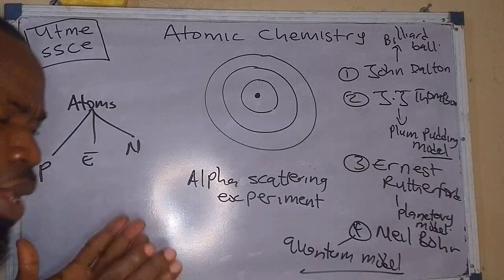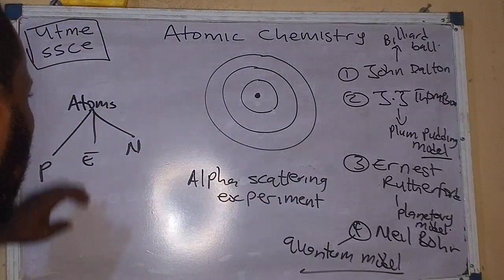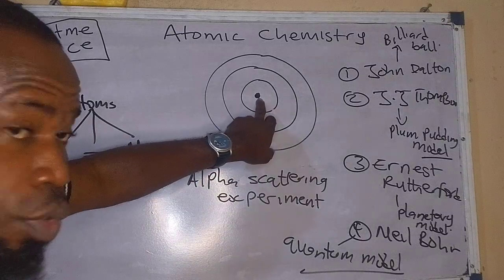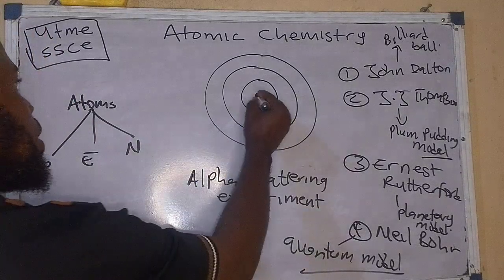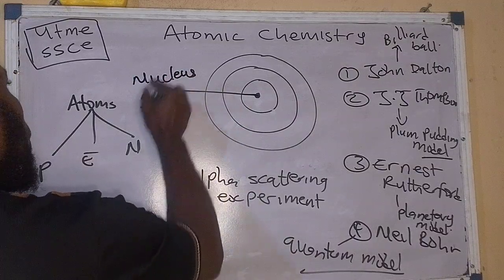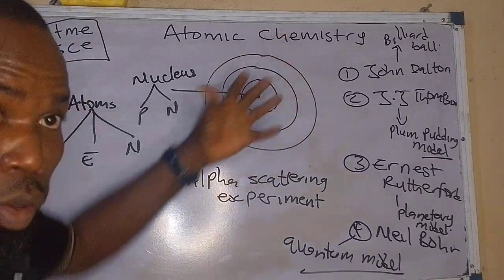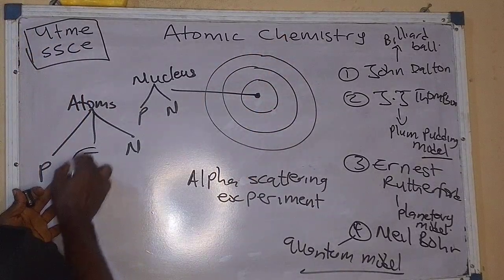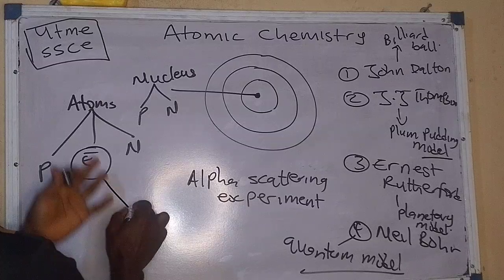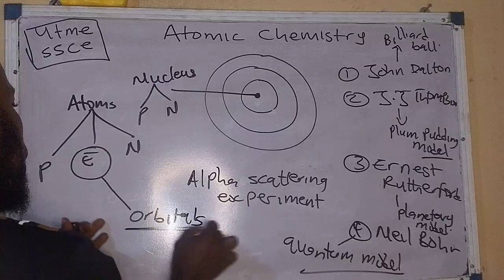Now there's one area I want us to focus on today, then we want to look at questions on them. These electrons are not found in the nucleus. Obviously, the nucleus is made of what? The nucleus is made of 2 atomic particles, the protons and the neutrons. Electrons are revolving around in orbits. No wonder if they ask where electrons are found in an atom, they are found in orbitals. Very good, in orbitals.